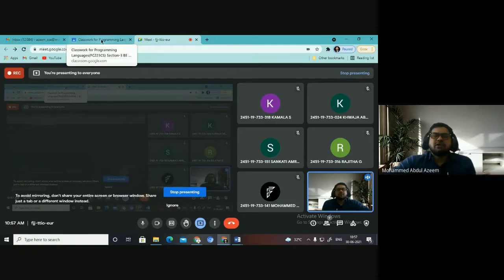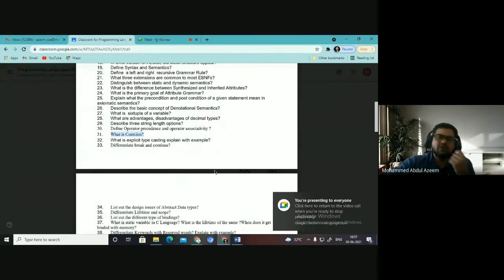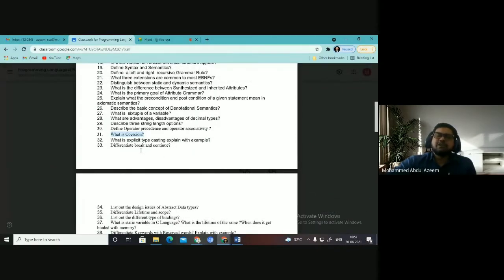We have both explicit and implicit in C language. If you see C or C++, and some languages like Java, you have only explicit type conversion.